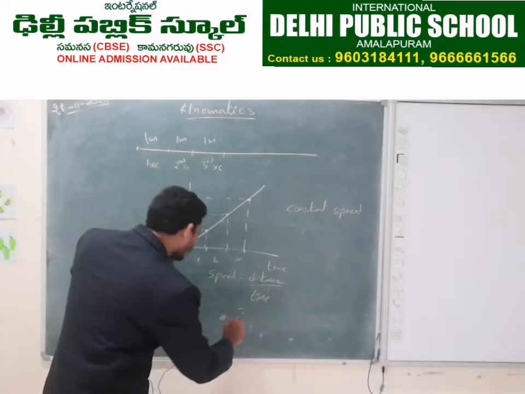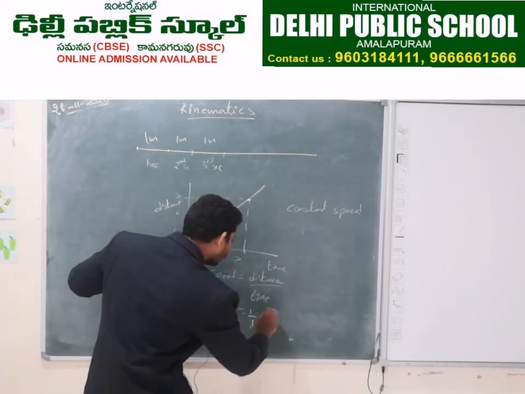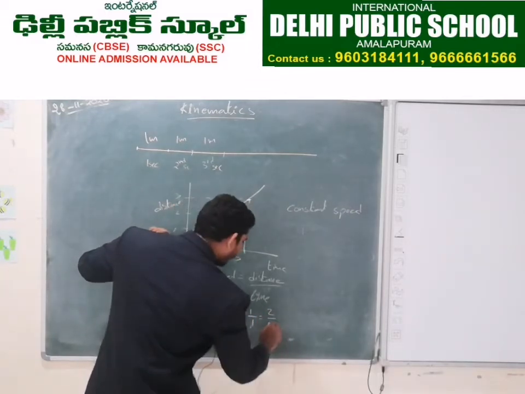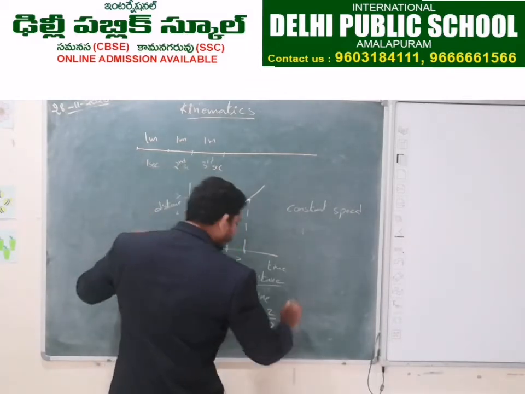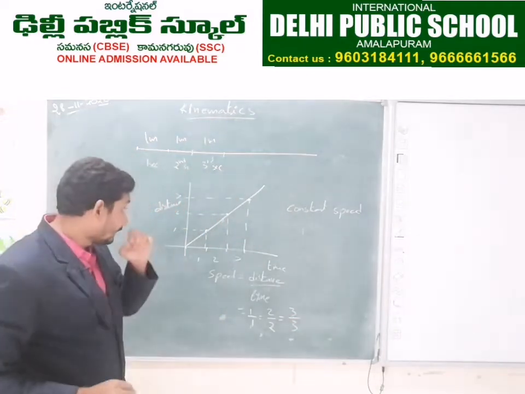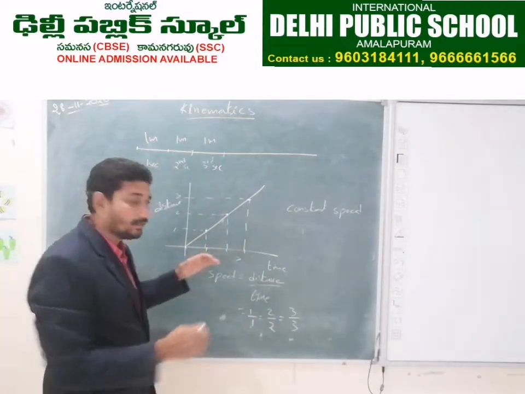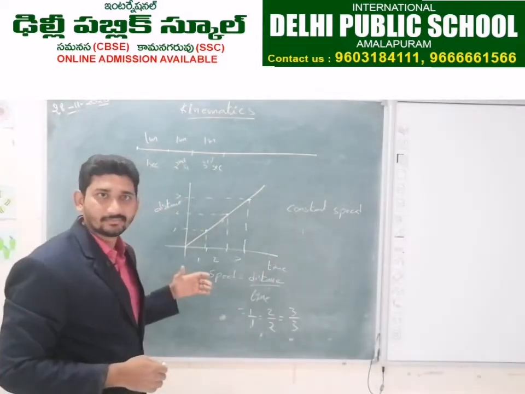Here what is the distance? 1. What is the time? 1. Here what is the distance? 2. What is the time? 2. Here what is the distance? 3. Time? 3. Here we did not take 1 second, 1 second. Here we take total time.